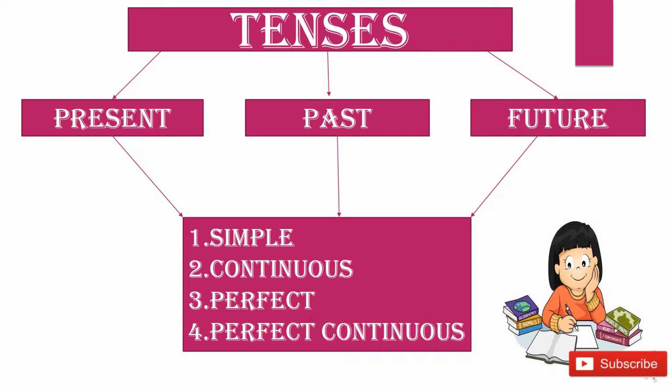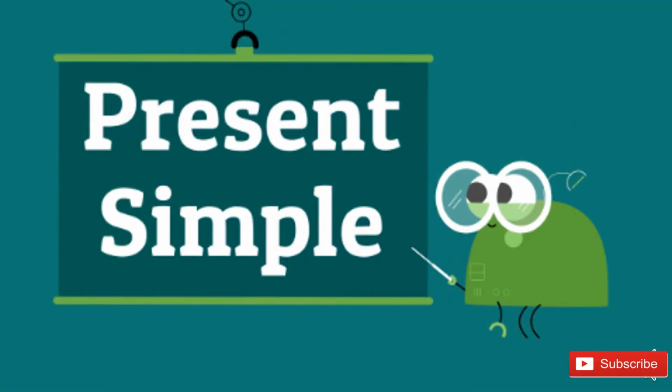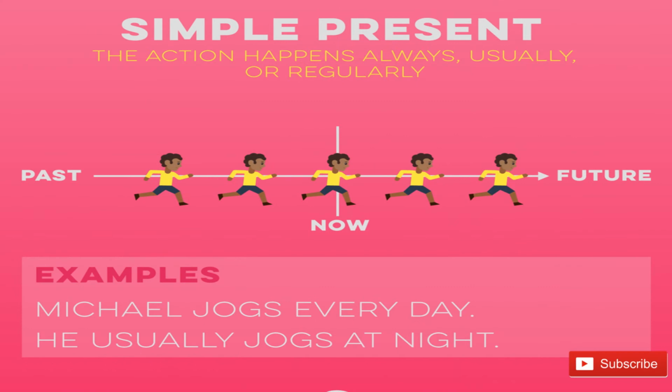Today we are going to start with the first tense, present, and the first kind, that is present simple tense. Students, as you have seen in the picture, the action that happens always, usually or regularly, whatever you do on your regular basis, your repeated action, we discuss in the simple present tense.